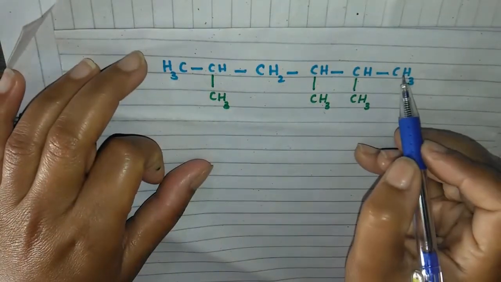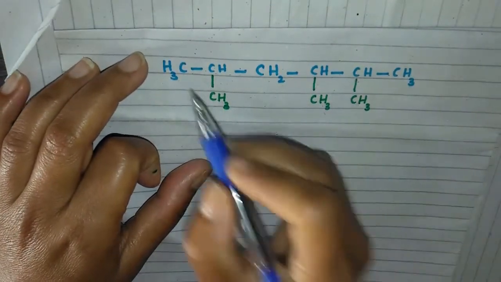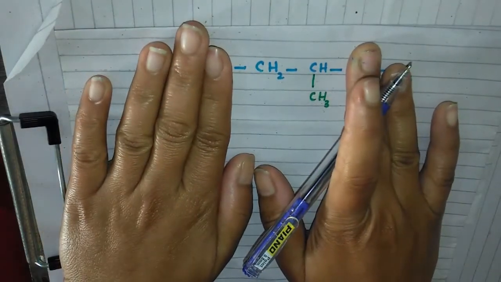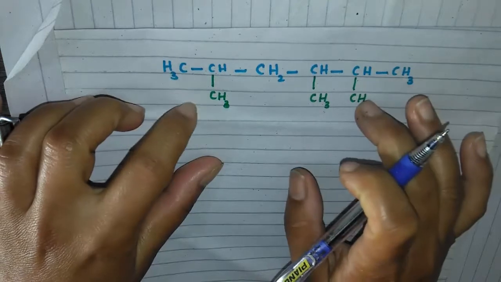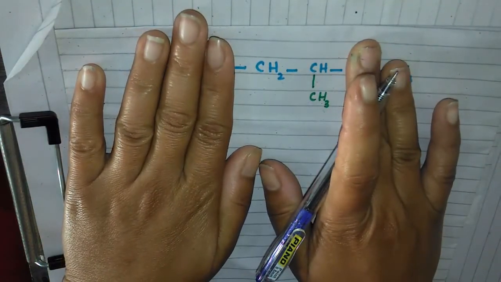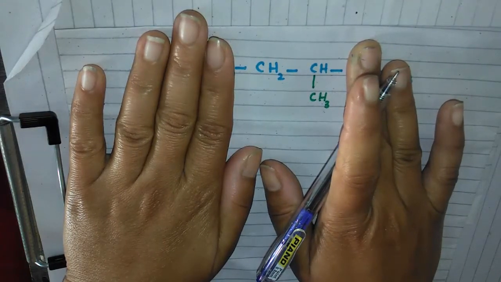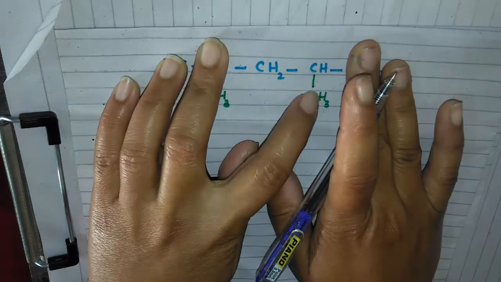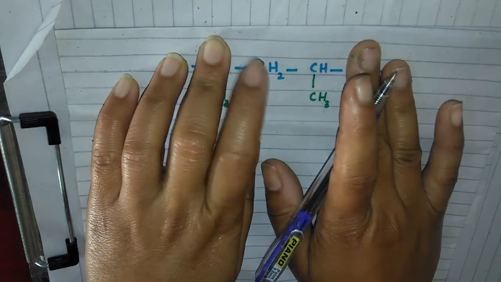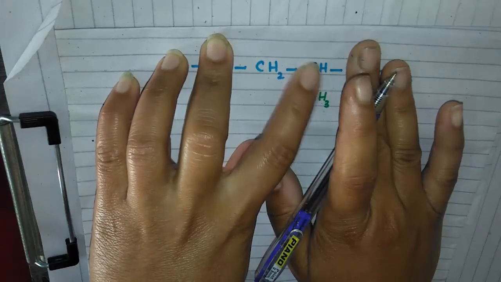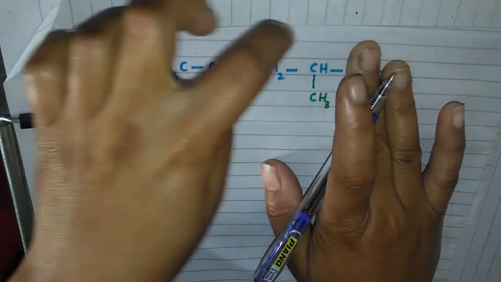Now look at this end, this is same and this is same. The first point of difference is same, there is no difference. Okay, then we will move to the second point of difference, and the second point of difference is, if you move from here, then this substituent will get second number 1 2, and if you move from here, then this substituent will get first number. It means we should move from this way.